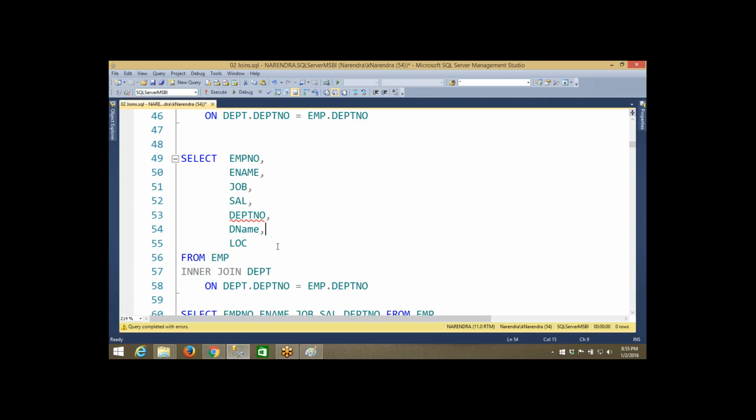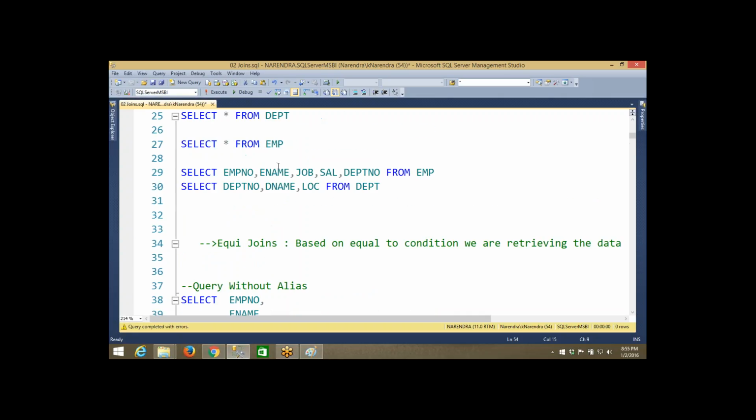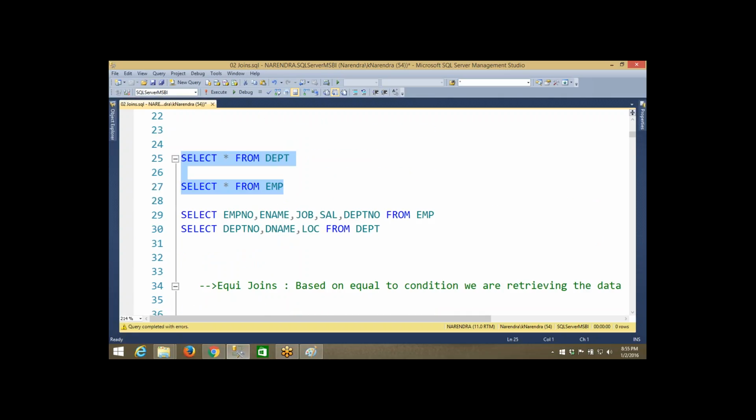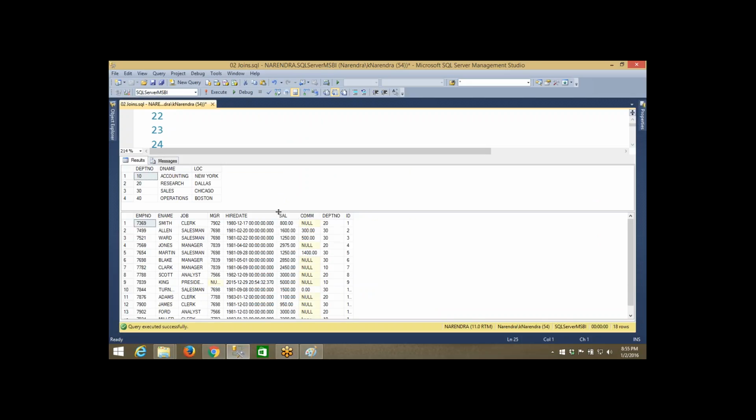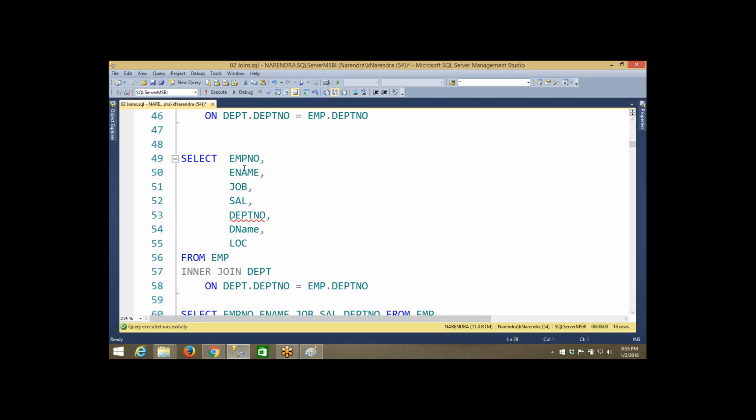You can ask me, Narendra, why is this problem not coming for any other column? Because all the other columns are unique columns. If you see the output of the employee table and department table, can you show me any other column which is common in these two tables except the department number? No. Employee number, employee name, job, MGR, hire date, salary, commission are all in the employee table, and department number, location are in the department table. So these are individual columns in these two tables.